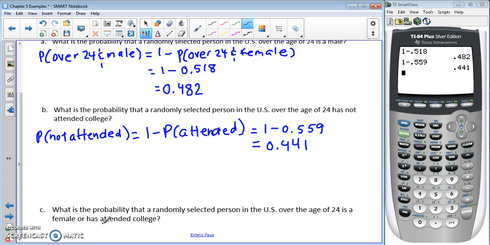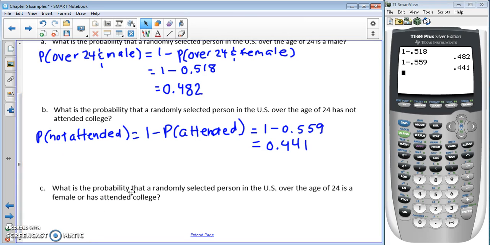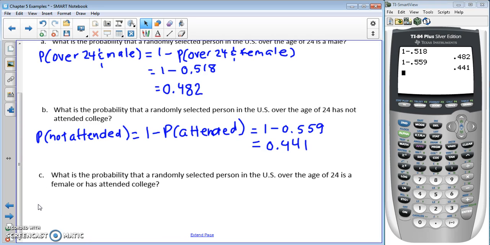What is the probability that a randomly selected person in the U.S. over the age of 24 is female or has attended college? When we have an or probability, we have to ask ourselves, is it possible for them to be both? Female or college, that is possible, right?